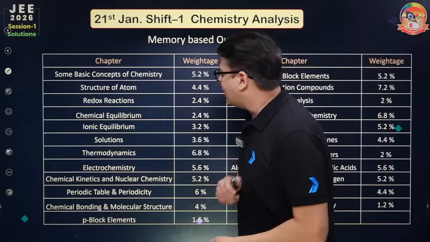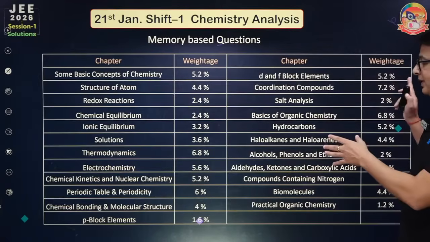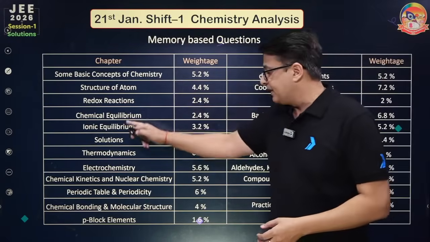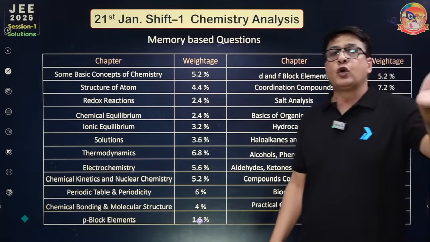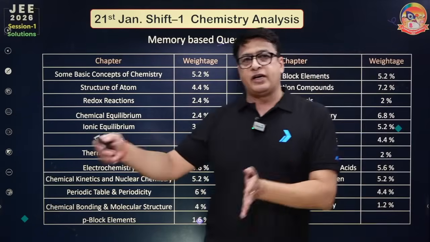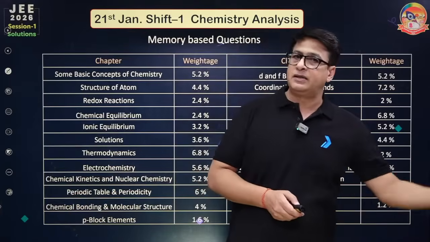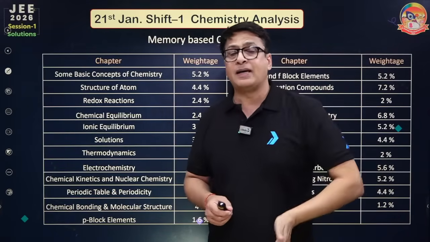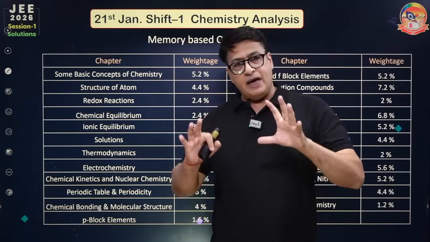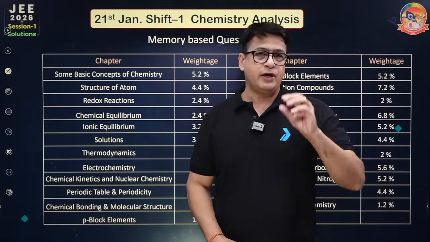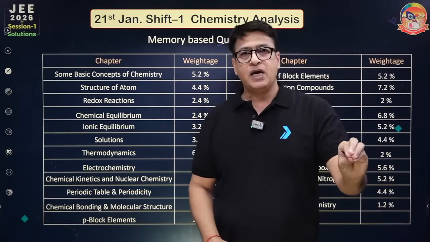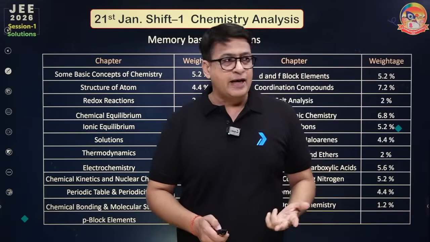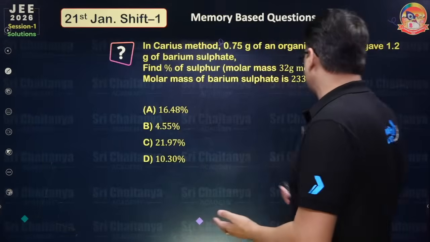So let's start the solution. Before that, you can take the screenshot of the memory-based questions of chemistry. I'm not going to explain each and every chapter because we have to start the questions. So we will start with first chemistry, first 5 questions, then maths, then physics, then again we will start with chemistry, because typing requires time and we are still typing. So we have collected all the questions of JEE Main 2026 which are memory based. So one by one we are going to explain. I will call Mrityunjay sir to take over the sheet for chemistry. So this is the first question, Mrityunjay sir.